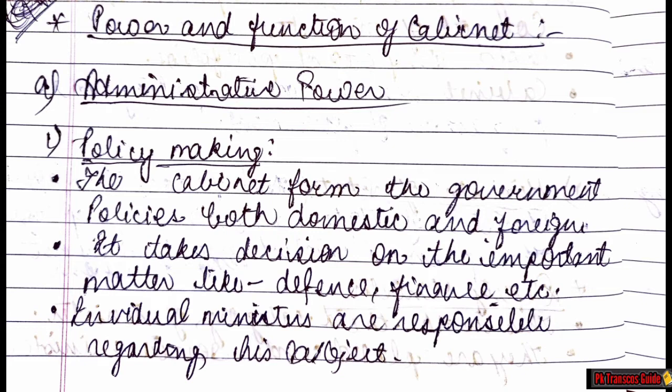Students and friends, this chapter is not so long, but still it's quite complex, so try to go through the notes thoroughly. Let's see ahead. First power is the administrative power. First sub point, policy making. The Cabinet forms the government policies, both domestic and foreign. Second point, it takes decisions on important matters like defense, finance, etc. The third point, individual ministers are responsible regarding their subject.